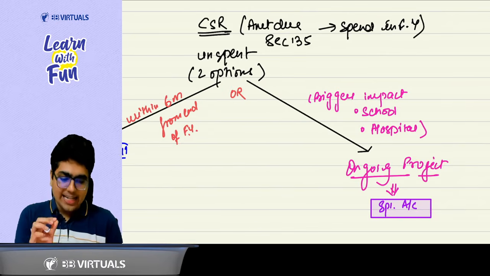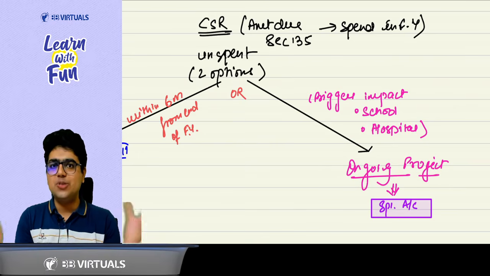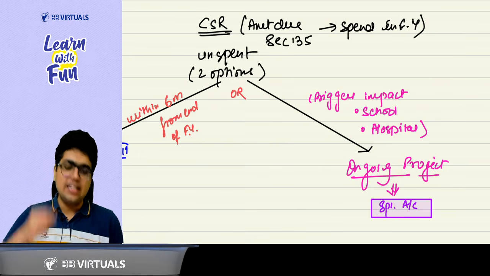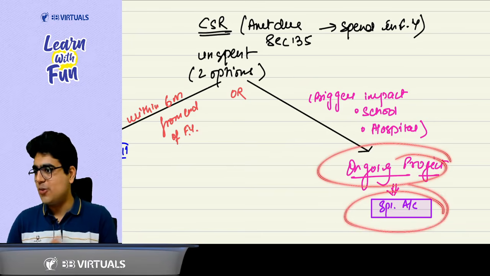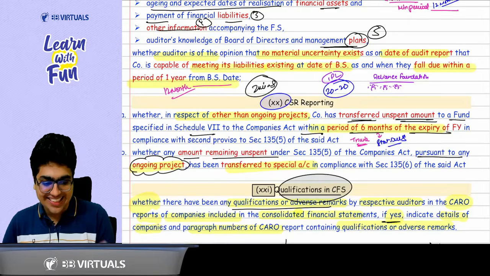Got it, sir. Second thing, if you want to create a bigger impact by making a school or project or a hospital, you need to accumulate the funds. So if it is related to an ongoing project, it needs to be transferred to a special account.